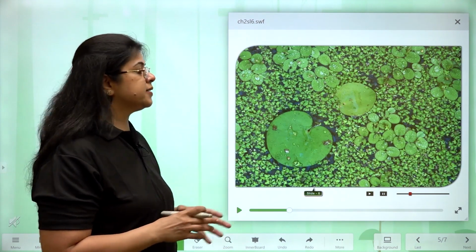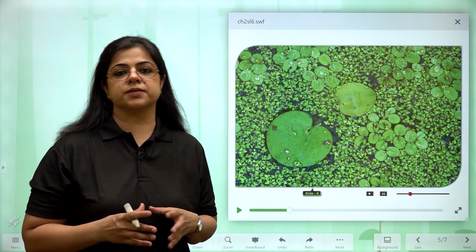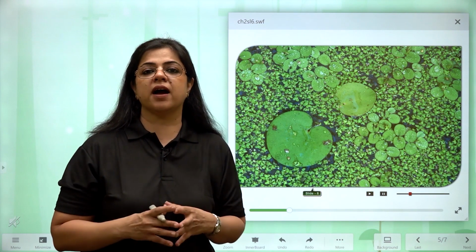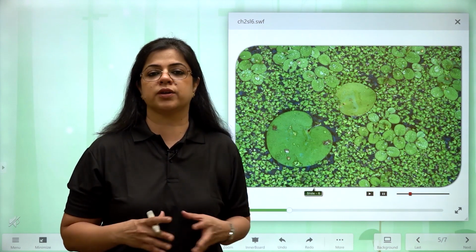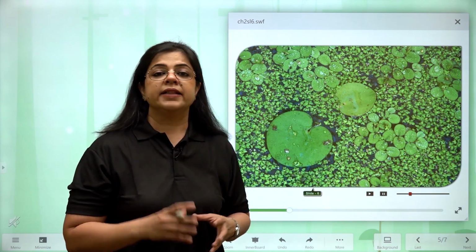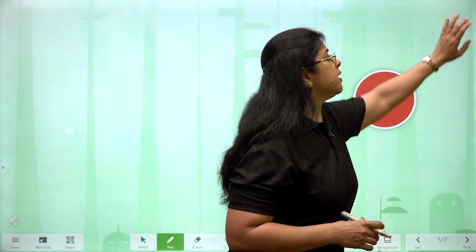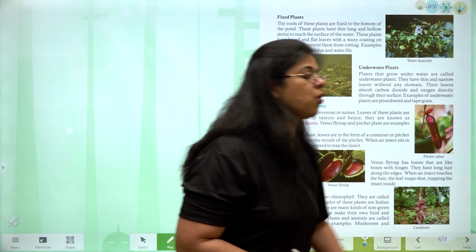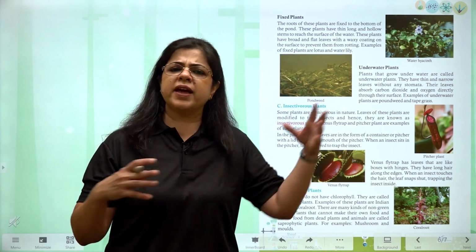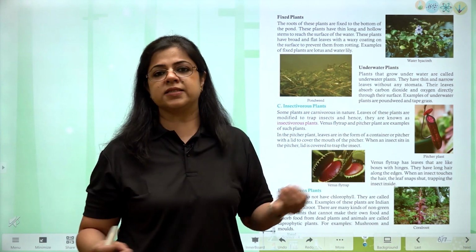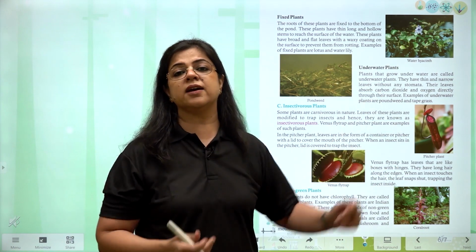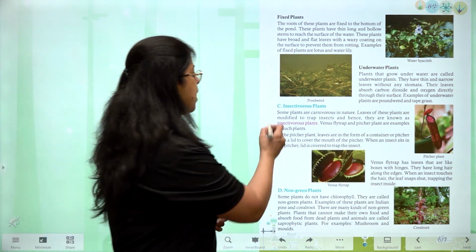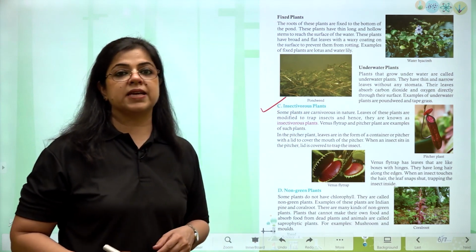And water hyacinth majorly grows in ponds. And it spreads so fast that it covers the entire pond area in a very short time. It is a fixed plant. There are also some plants that are floating plants, but they are submerged inside the water. These plants have very, very thin leaves, very, very thin stems, so that they can flow easily along with the water current.